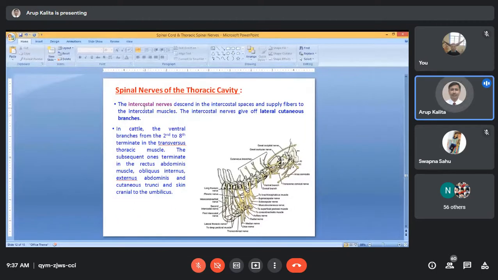Now the intercostal nerve descends in the intercostal spaces, as I told you, and supplies fibers to the intercostal muscles. The intercostal nerves give off lateral cutaneous branches that supply the skin of the thorax region.